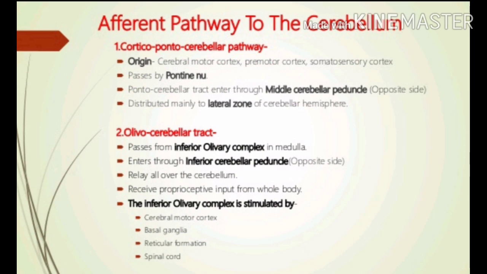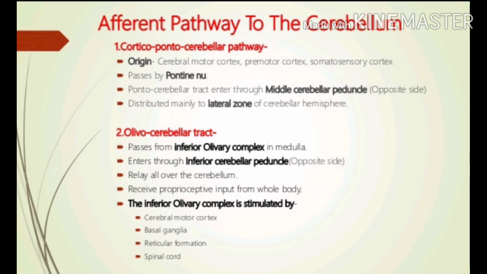Cortico-pontocerebellar pathway. It originates in the cerebral motor cortex, premotor cortex and somatosensory cortex. Passes by pontine nucleus. Pontocerebellar tract enters through the middle cerebellar peduncle of the opposite side, distributed mainly to the lateral zone of the cerebellar hemisphere. Second, olivocerebellar tract passes from the inferior olivary complex in the medulla, enters through the inferior cerebellar peduncle, relays